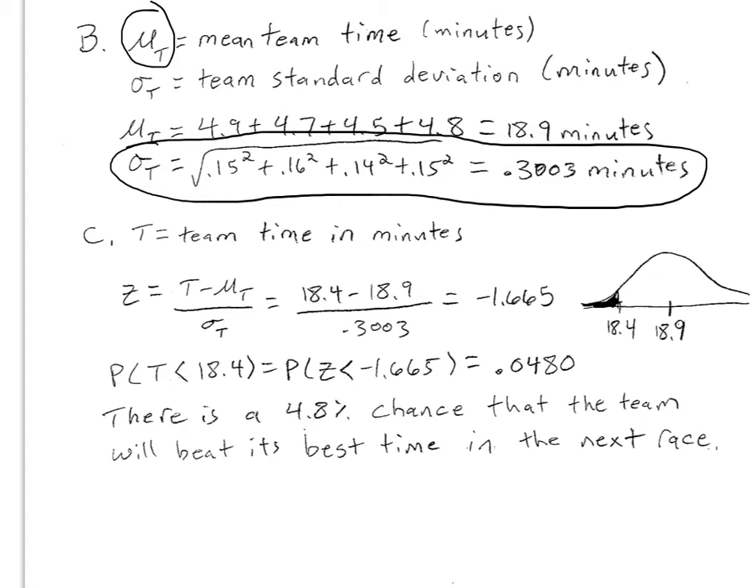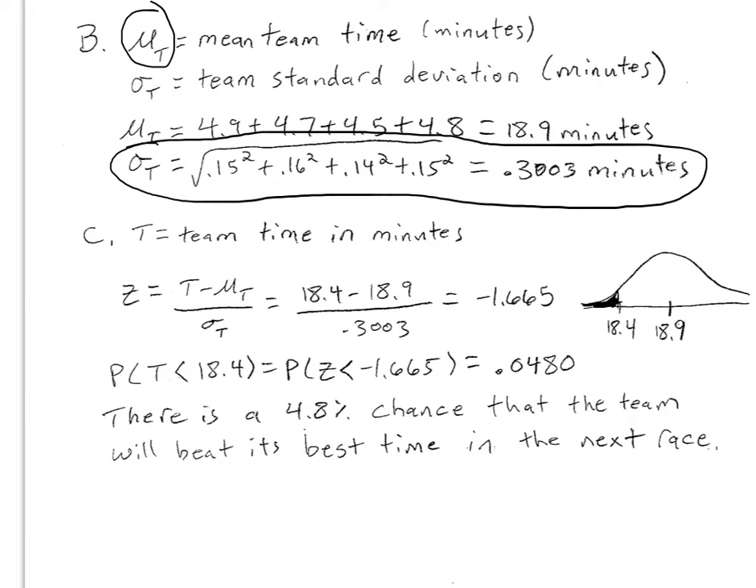So I could always compute the mean team time. I'm sorry, I misspoke there. That's going to be 18.9 minutes regardless if the runner's times are independent or not. But the team standard deviation, in order for this calculation to work out nicely, the individual runner times need to be independent of each other. So I remember that I could add the variances together of each of the distributions and then just square root. The variances add, the standard deviations don't. So I just had to remember the quote-unquote Pythagorean theorem of statistics there.